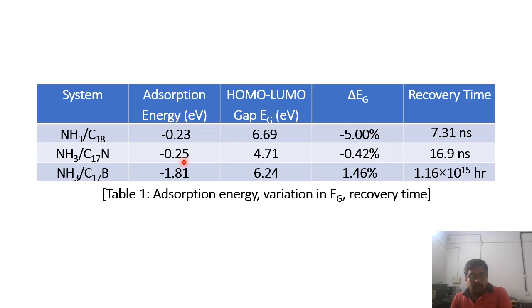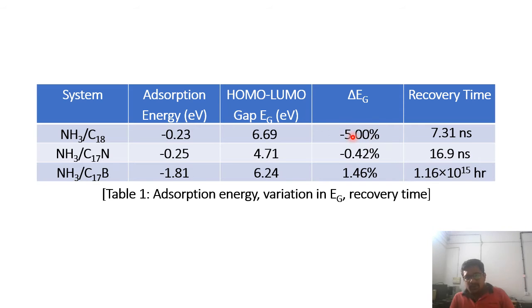Negative sign shows that the process is exothermic. That means it releases the energy. That means 0.23, 0.25 and 1.81. So you can see there is a very good, or we can say very appreciable, value of adsorption energy over here. The HOMO-LUMO energy gap, as we can see, also changes.